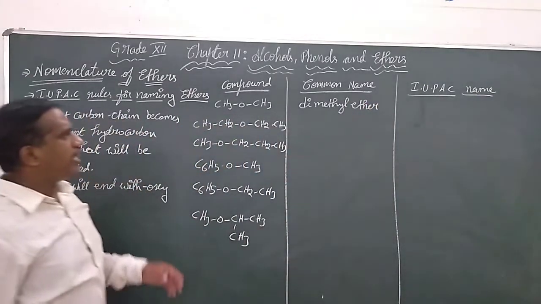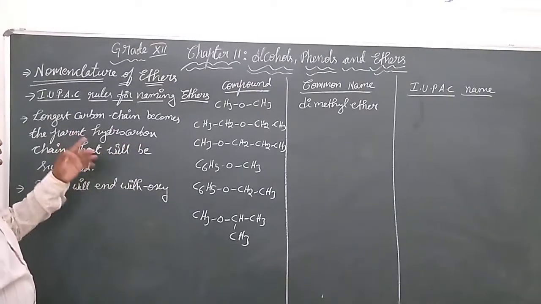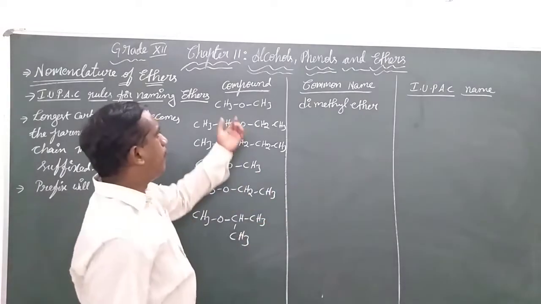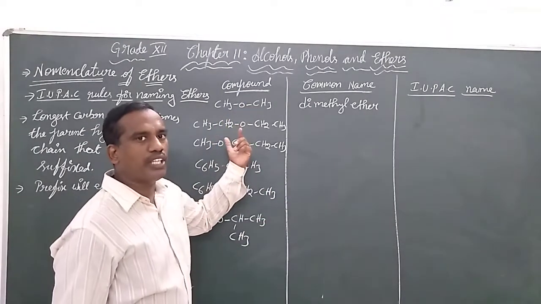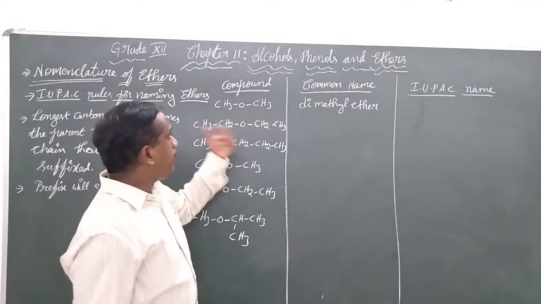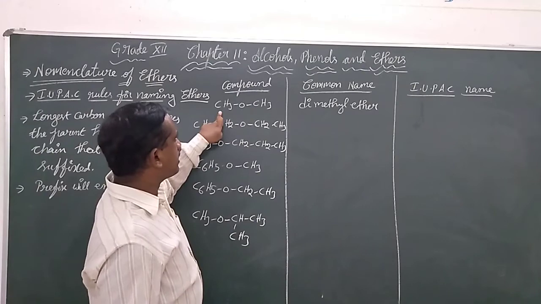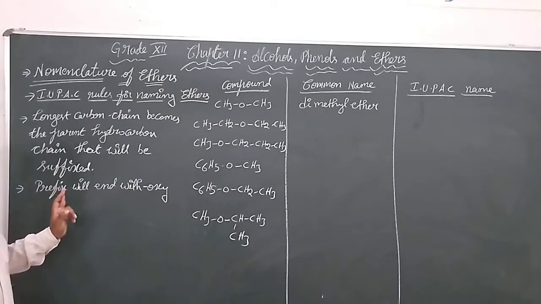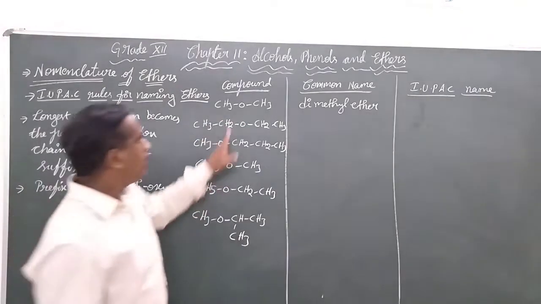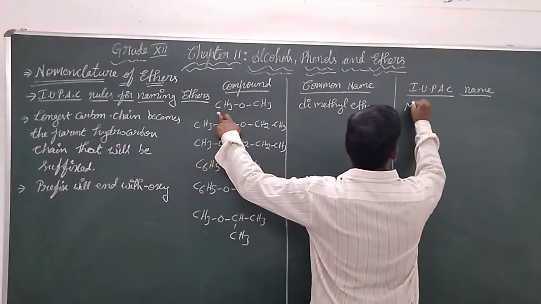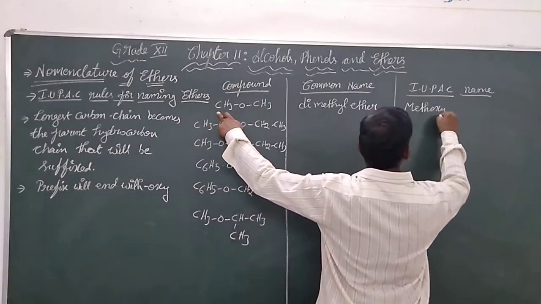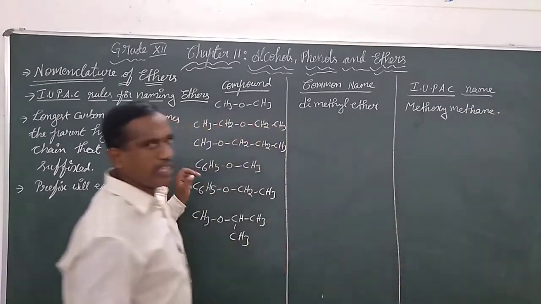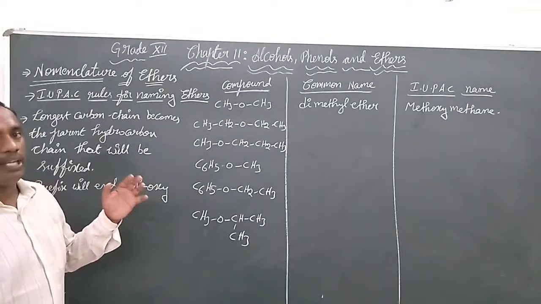Now coming to IUPAC, the first rule explains that the longest carbon chain becomes the hydrocarbon chain and the remaining will be prefixed. But here both are methyls, so we can choose either as the parent carbon. For the remaining group, let us take this as the prefixed one, methyl. According to the second point, what we have learned is that the prefix will end with oxy. So we call this methoxy methane. The longest hydrocarbon chain will be suffixed.